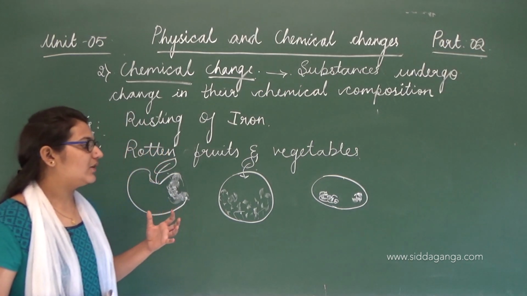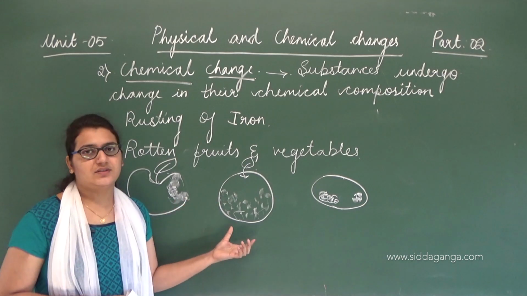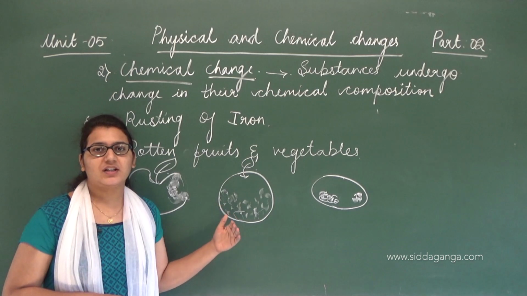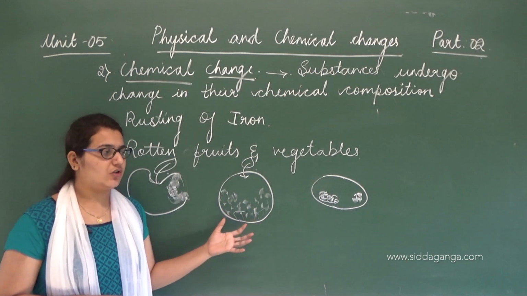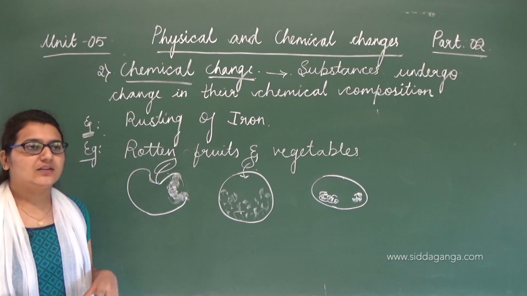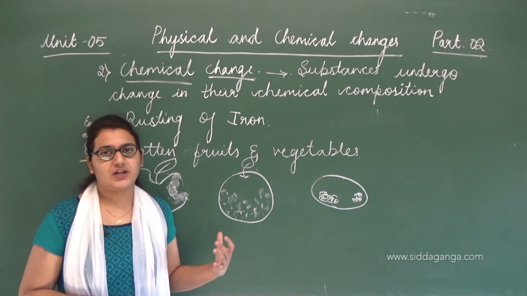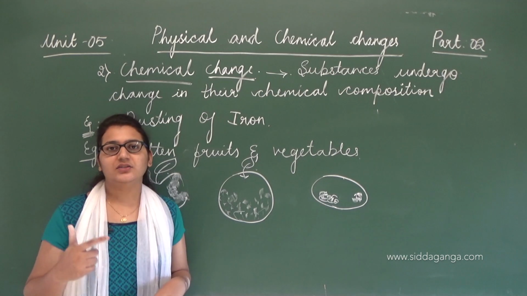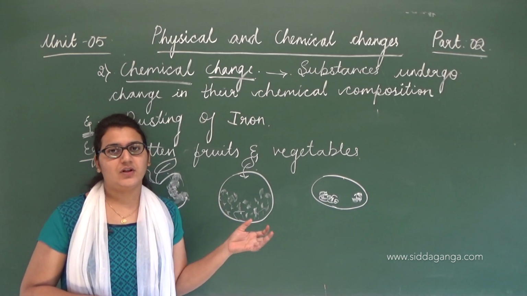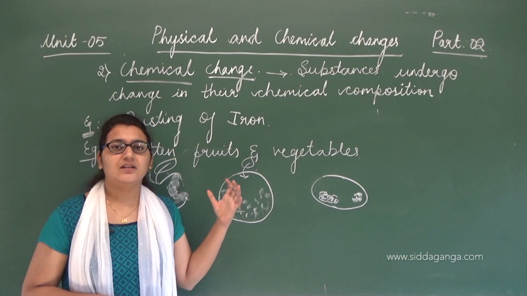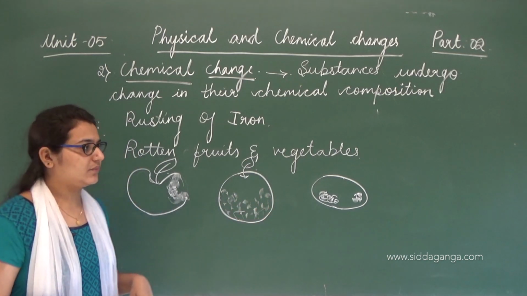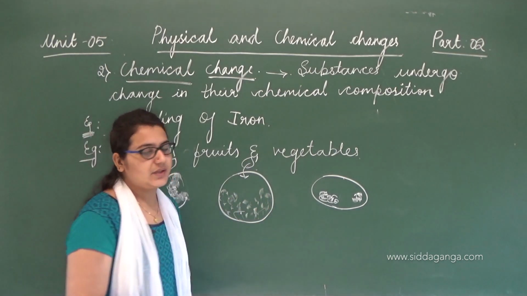And when microorganisms grow on these substances, they start eating this. Even the microorganisms feed on this. And due to that feeding, there is a chemical change in this food item. While they are feeding, either nitrogenous compounds are formed inside or carbon compounds are formed. Likewise, there is a change in the chemical composition of these fruits or vegetables. Again, this is the chemical change.